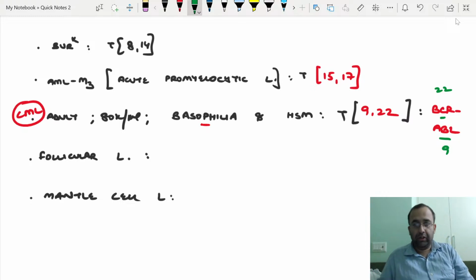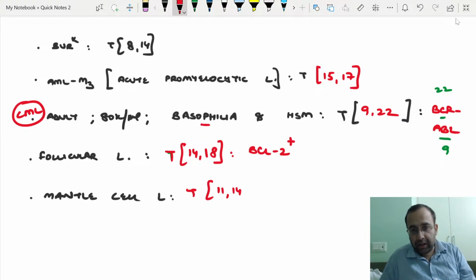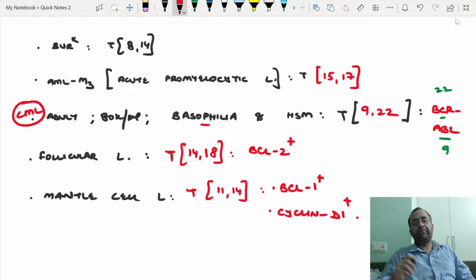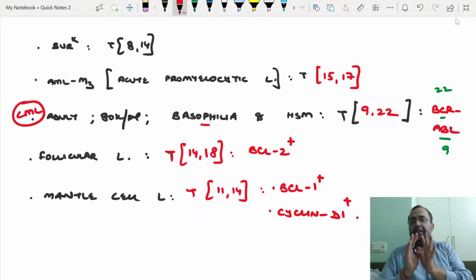CML, chronic myeloid leukemia. Follicular lymphoma, translocation 14;18. Which protein? It is BCL2 positive. Versus mantle cell lymphoma, translocation 11;14, there are two proteins: it is BCL1 and cyclin D1 positive. This was the master table with respect to translocations and the proteins associated.